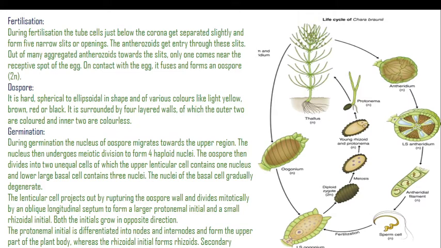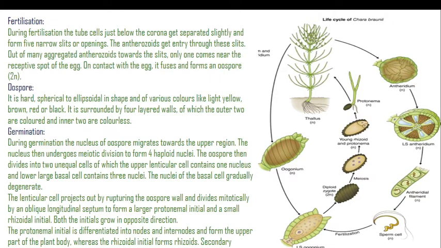It is surrounded by 4 layered walls, of which the outer 2 are colored and inner 2 are colorless. Likewise, after fertilization, these cells germinate into a new plant. So during germination, the nucleus of oospore migrates towards the upper region.